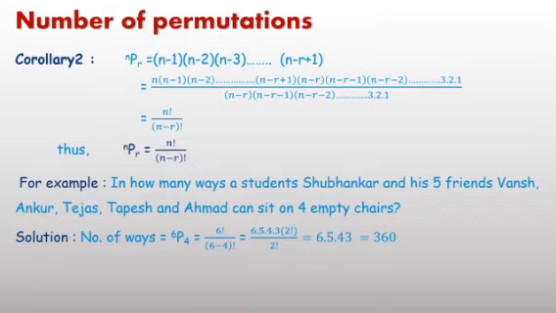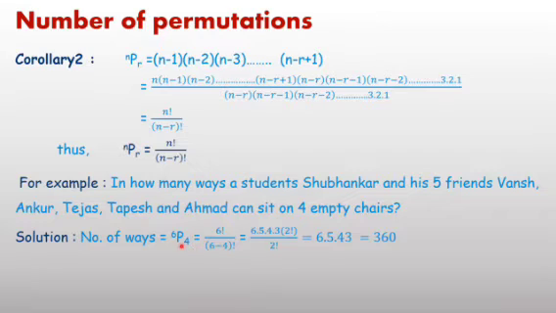In the first slide we have already discussed this using the fundamental principle of counting. In the first place there are 6 options, second place 5 options, third place 4 options, and fourth place 3 options. Therefore find the product and you will get the total number of options. Just think, in the same question, if there are 3 chairs, then the number of arrangements or permutations, easily you can apply 6P3 equals factorial 6 upon factorial 6 minus 3.